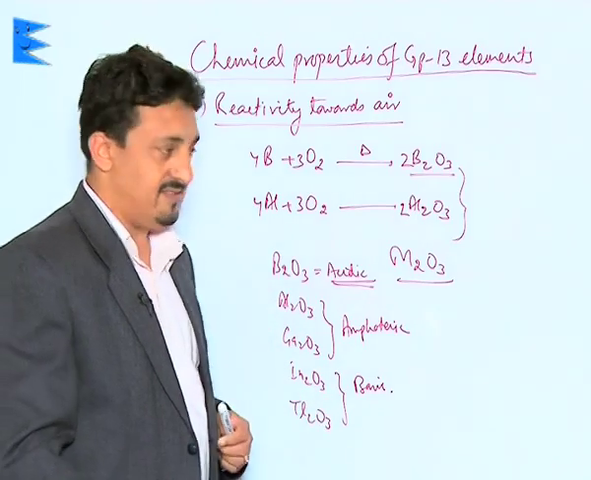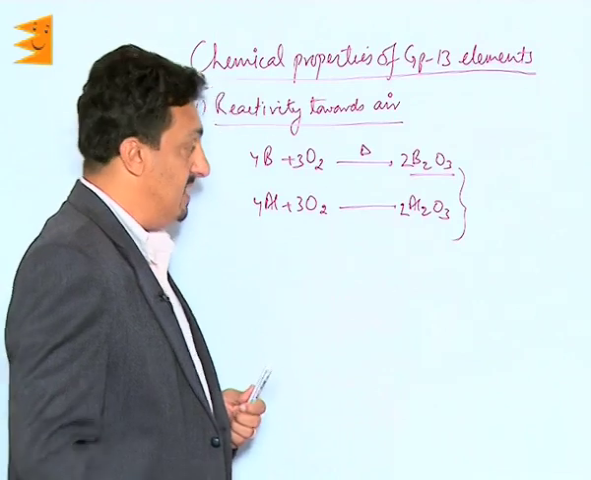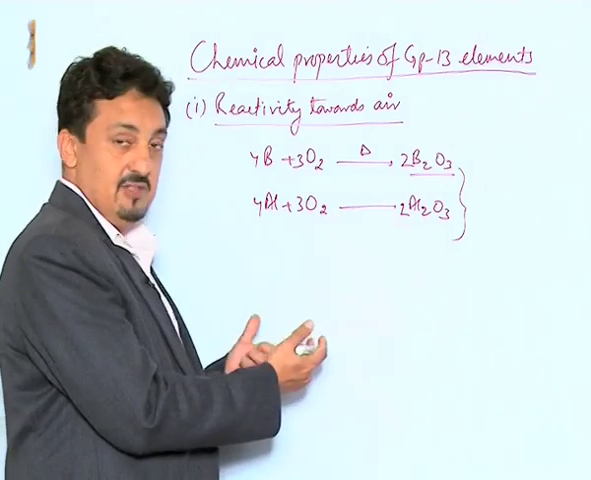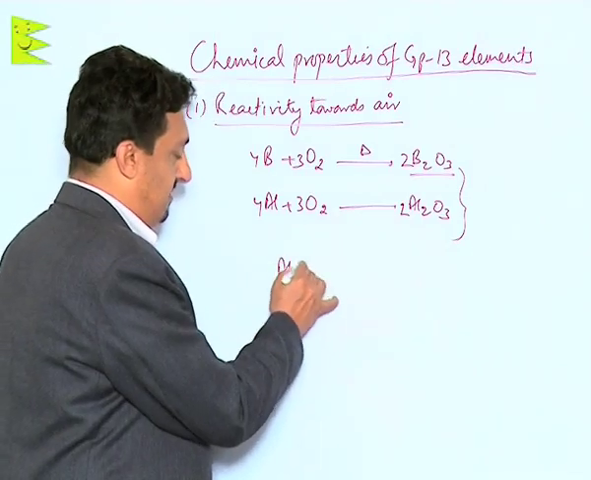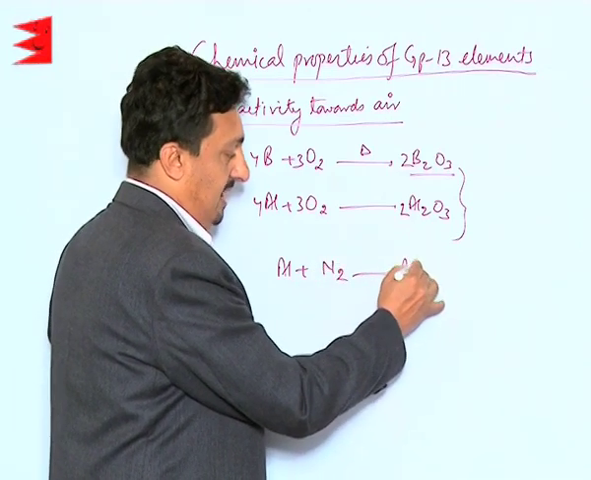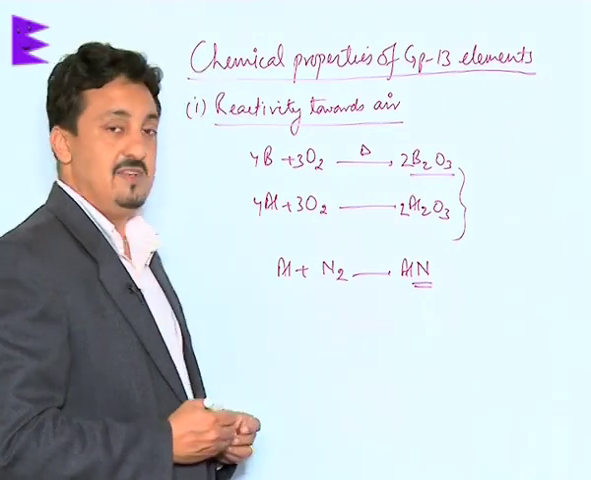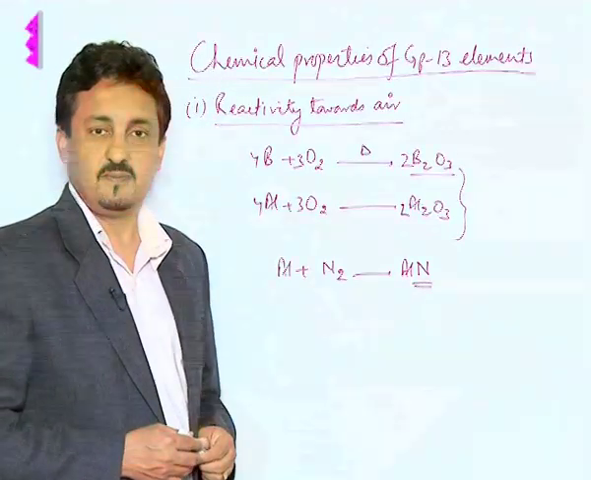Another important thing is that boron and aluminium, specifically aluminium, when heated in air with oxygen, also combine with nitrogen and form the corresponding nitride in small amounts. So these are the reactivity in air.